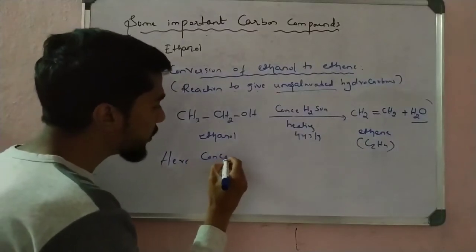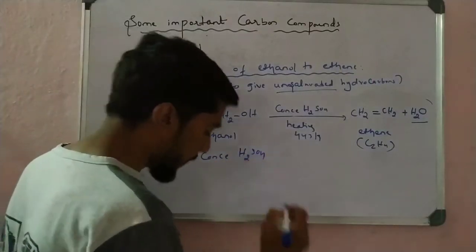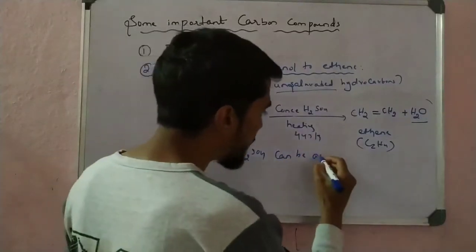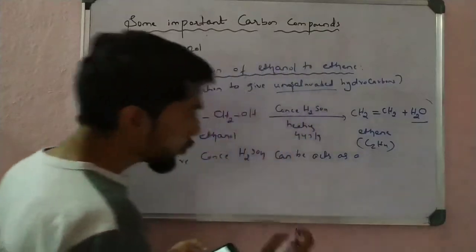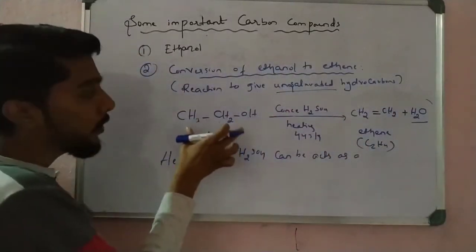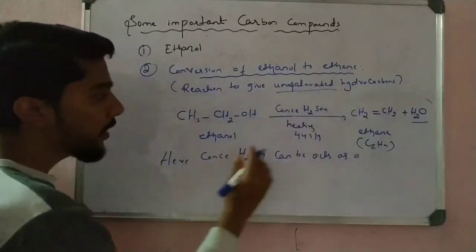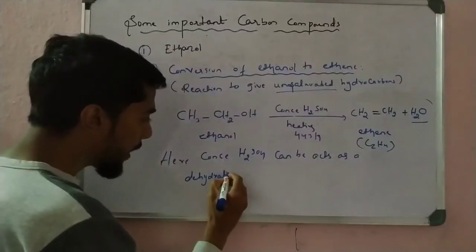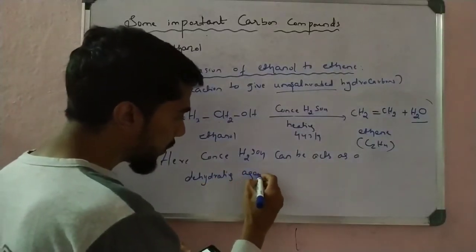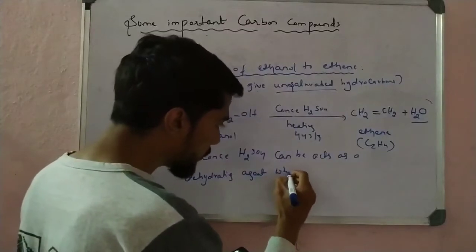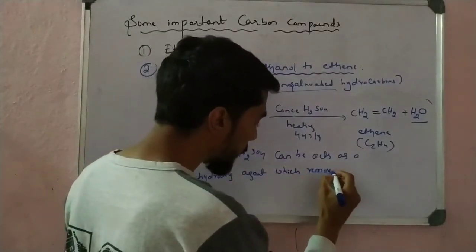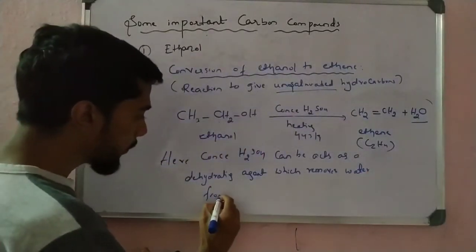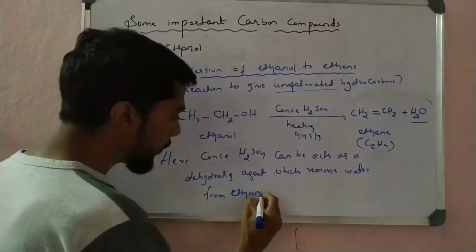Here concentrated H2SO4, sulfuric acid, acts as a dehydrating agent. Why dehydrating agent? Which removes water from ethanol. Okay, water from ethanol.